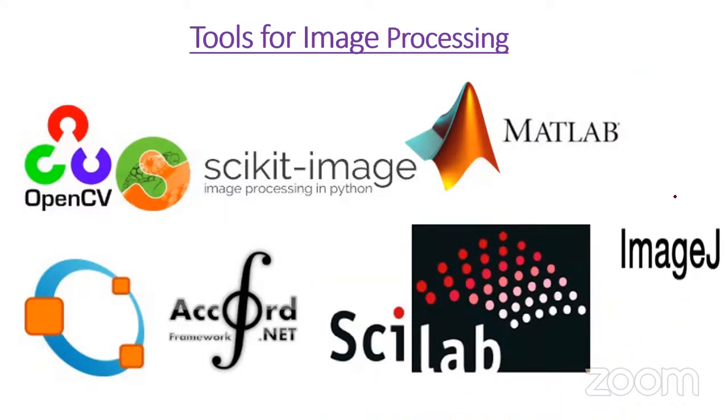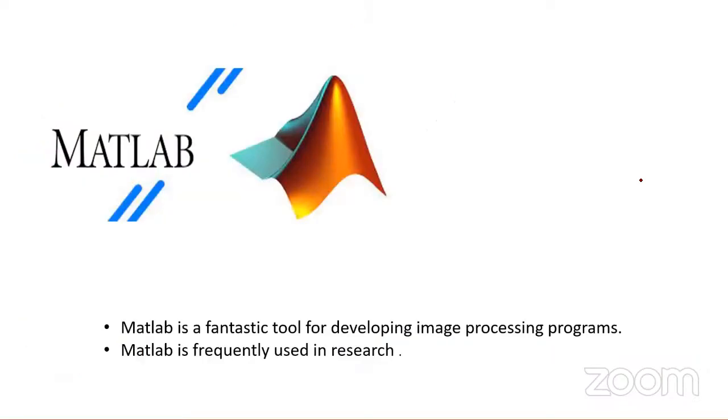But nowadays, most of the colleges have Matlab software. So there is no need to worry about implementation of the functions or commands, or various image processing techniques using Matlab. Obviously, Matlab is one of the fantastic tools for developing image processing programs. If not able to find the software, then we can go for Scilab. Otherwise, we can utilize Matlab. Most researchers also use Matlab for the implementation of various image processing techniques. That already we discussed in the introduction of Matlab in yesterday's session.